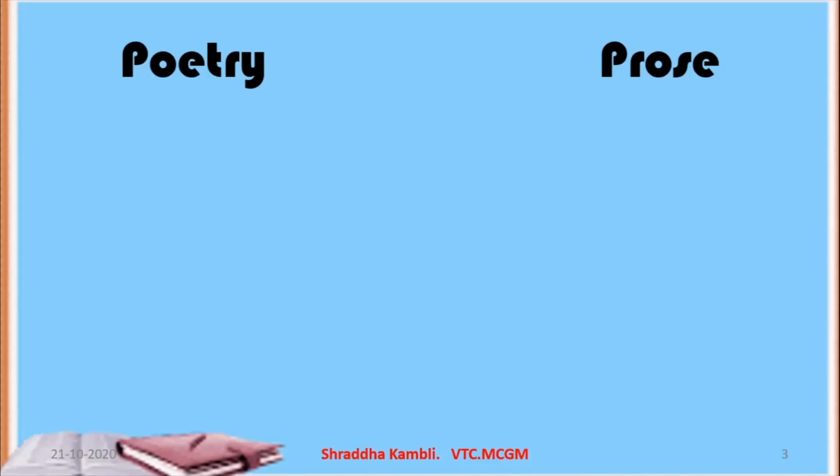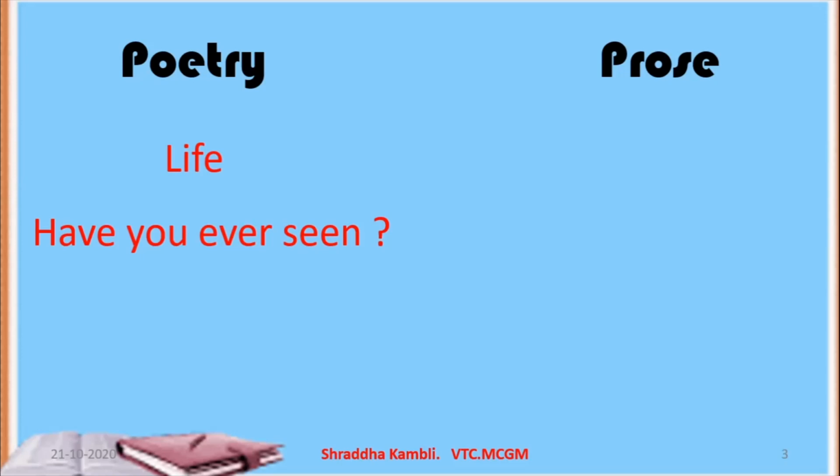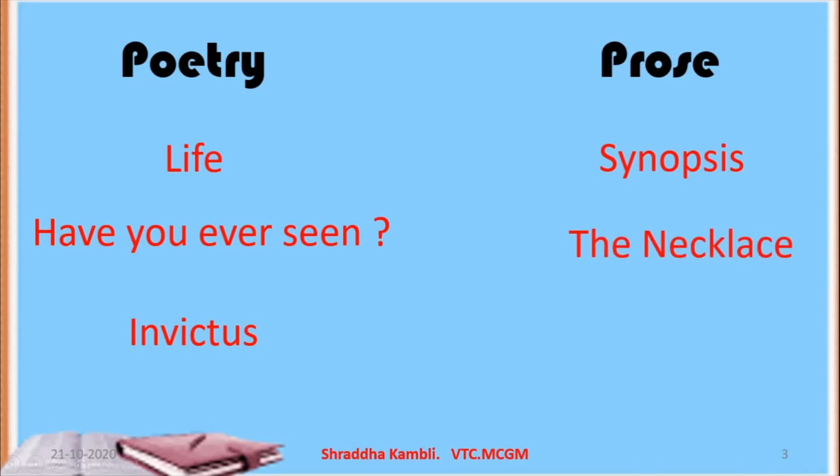In poetry, we have done poems like Life. Remember the very first poem in your textbook, Life. Then we did the poem Have You Ever Seen? And then a poem named Invictus, and also some other poems. In prose, we have done lessons like Synopsis, The Necklace, which was in 2 parts and was a beautiful story. We also did a lesson called The Fall of Troy, which was again a beautiful story.